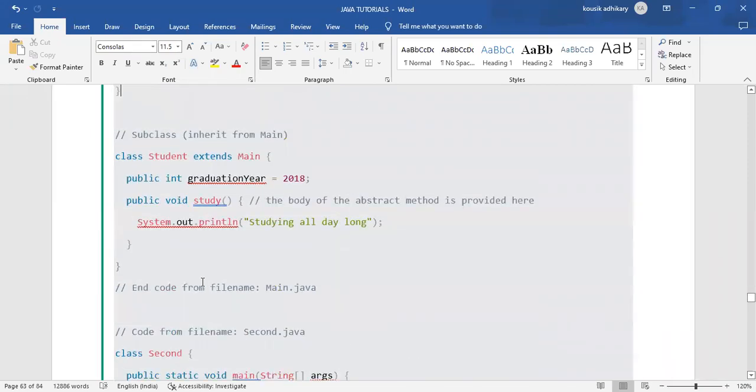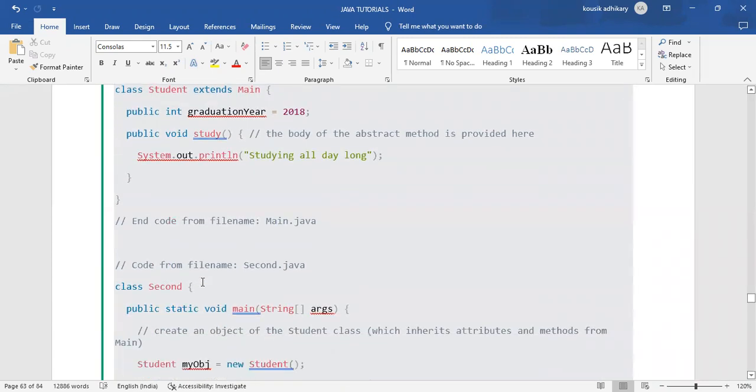Because the second class and the student class are different classes, when we want to use the student class, we need to create an object of that student class. By creating an object and using the name of that object, we can access all the content available within the student class within the second class.